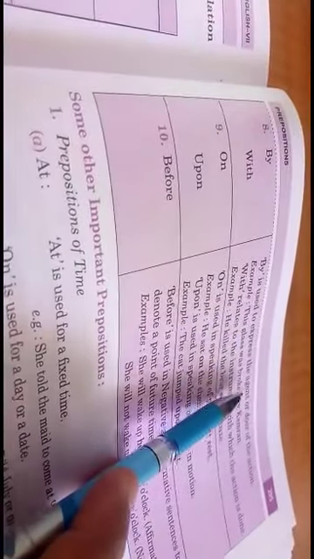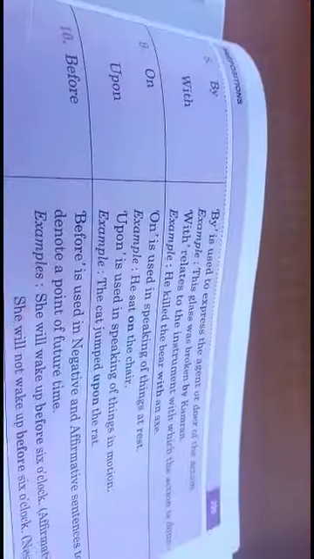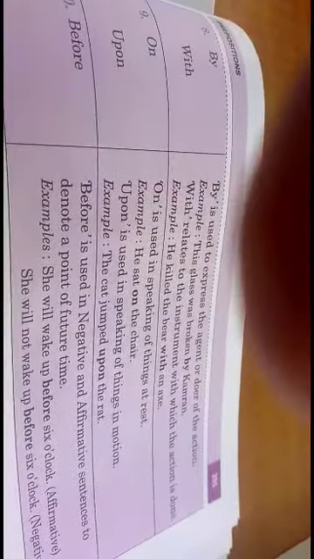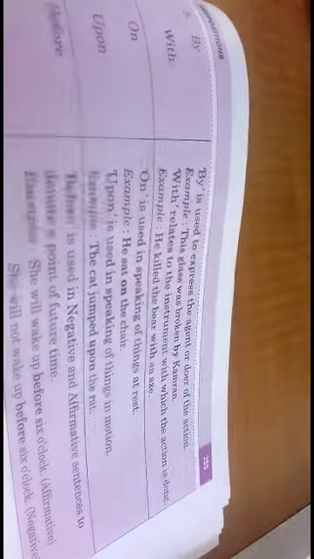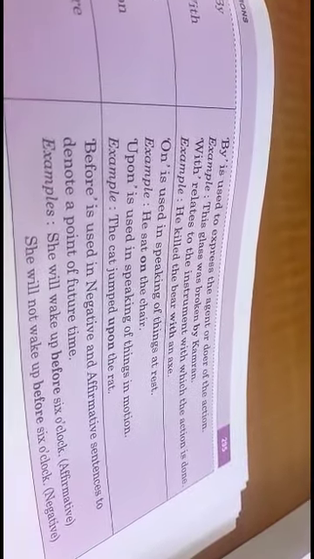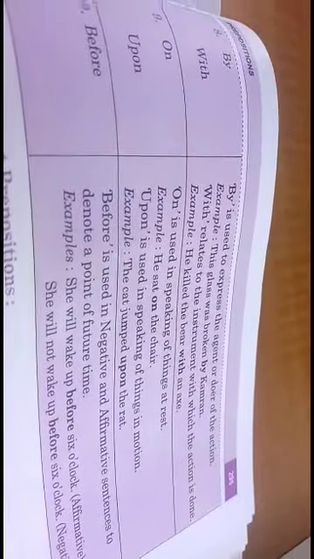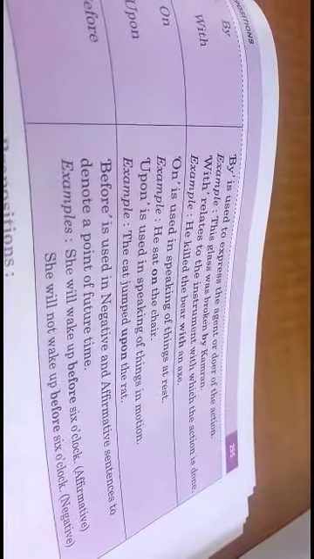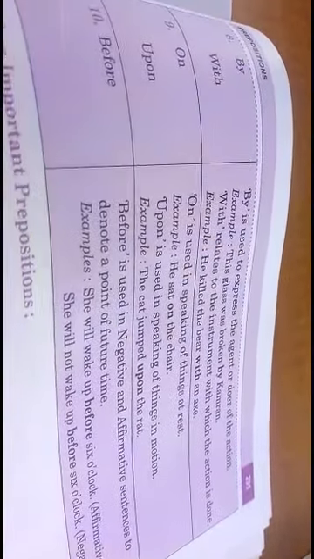Move to next. What is the difference between by and with? By is used to express the agent or doer of the action. For example, this glass was broken by Kamran. So here by tells about the doer. With relates to the instrument with which the action is done. For example, he killed the bear with an axe. Okay.